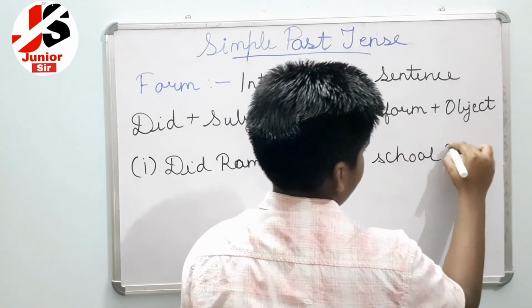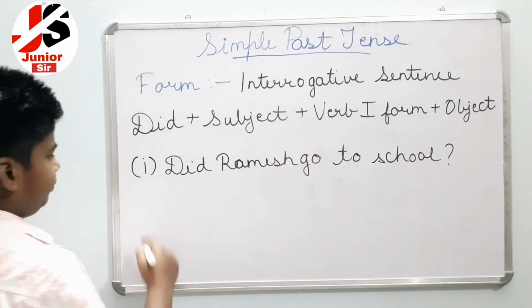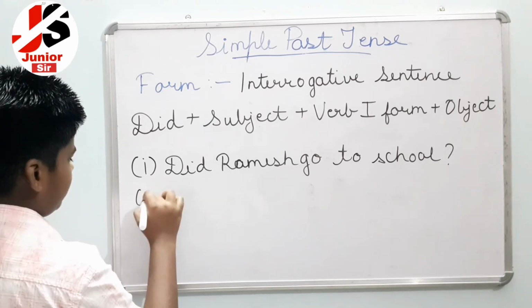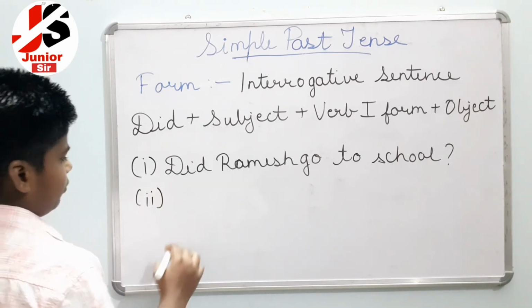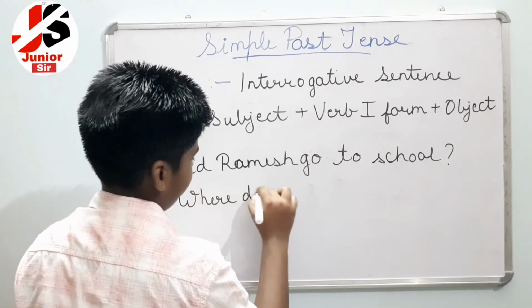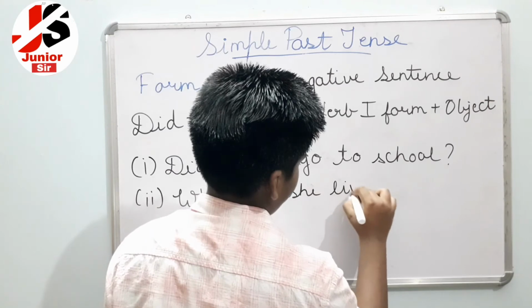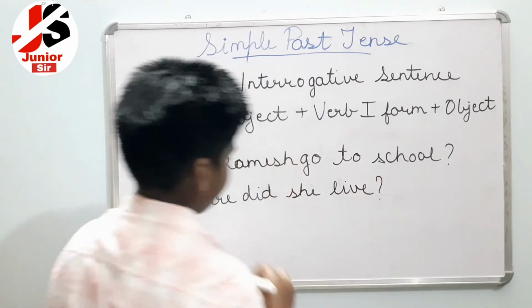So it is an interrogative sentence, so we can put the question mark. So you can see the second sentence also. Second sentence was, where did she live? Where did she live?